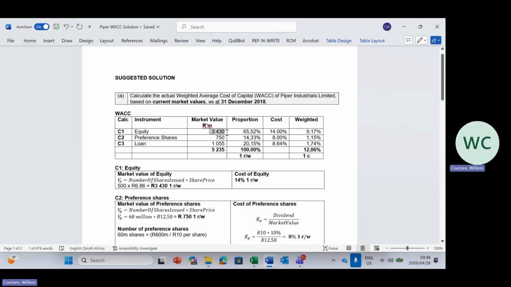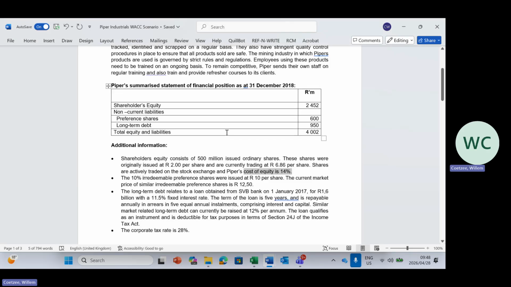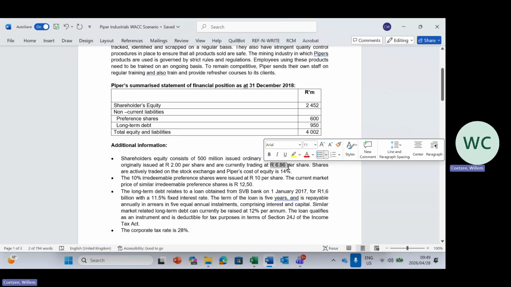For the market value, it's pretty simple. For the listed company, it's what it's currently trading at. It's R6.86 per share. Be careful, sometimes students get confused with their decimals. Share prices are often given in cents, so it will be like 520 cents instead of R5.20. So just be careful whether we give it to you in cents or in rand value.